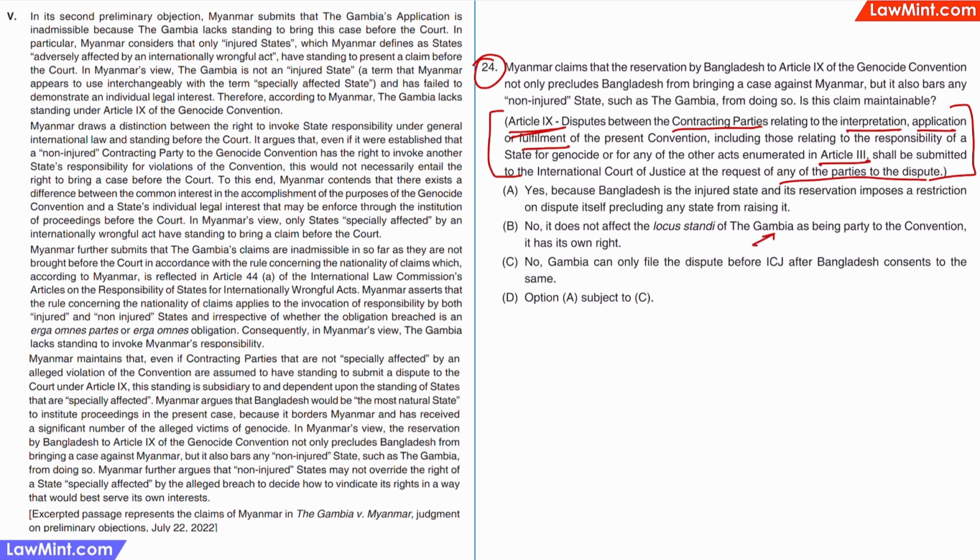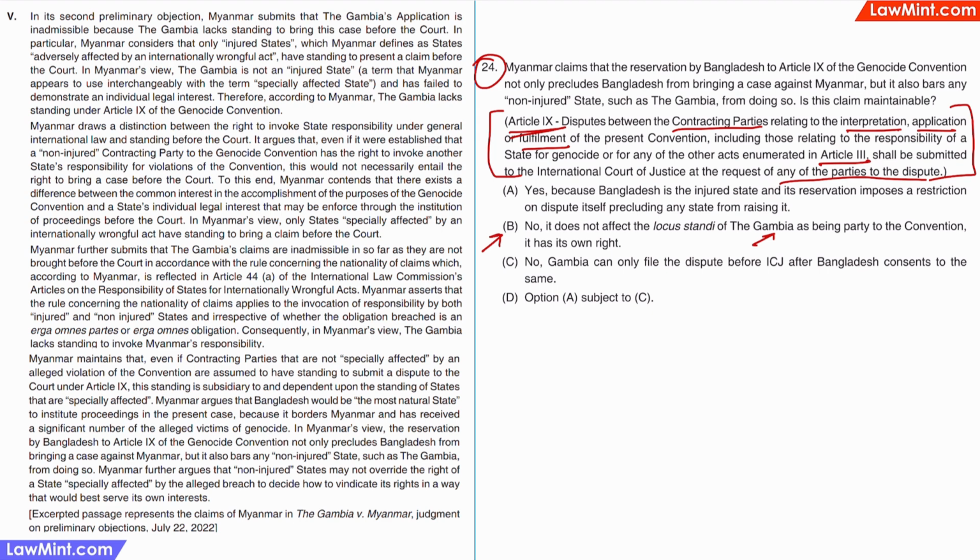It is claiming to be a party to the dispute since this is a case of a crime against humanity, even though this particular crime is not affecting its own citizens. And Article 9 says that disputes about interpretation, application or fulfillment of the convention can be submitted, which covers almost everything about the convention. So the Gambia can submit its case against Myanmar, even though it is a non-injured party, which means that Myanmar's claim is not maintainable.